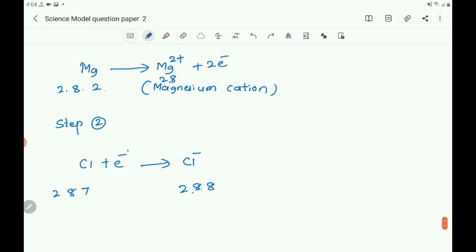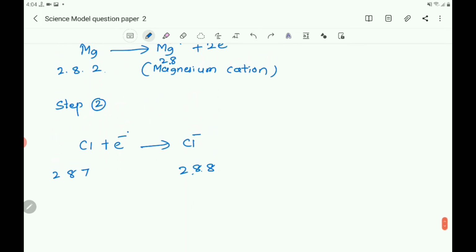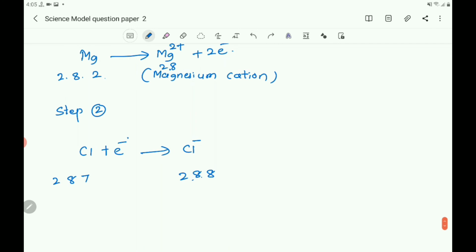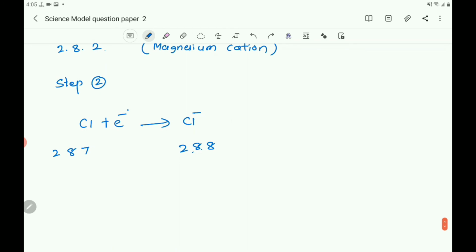Here you can observe that this is the Mg ion and this is the chlorine ion. One chlorine atom gains 1 electron and the other chlorine atom gains the other remaining electron, and it becomes 2 Cl minus.